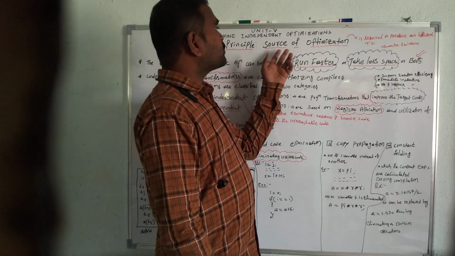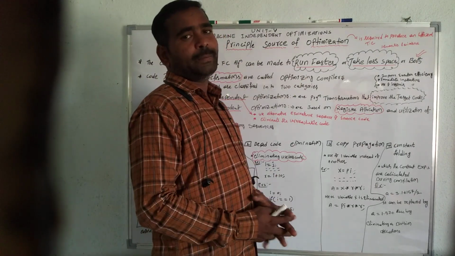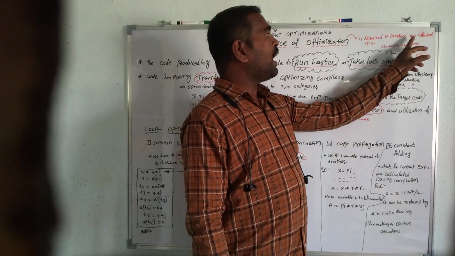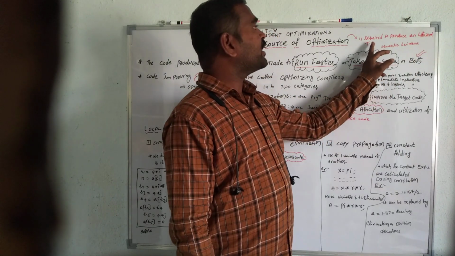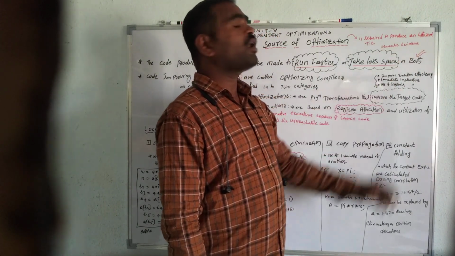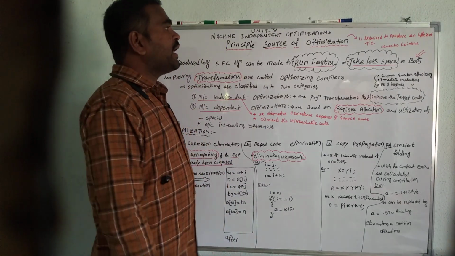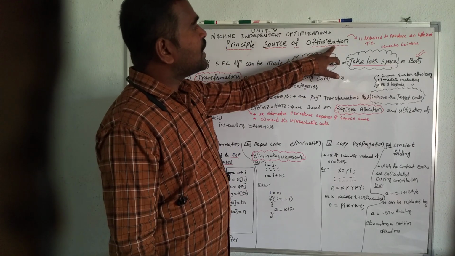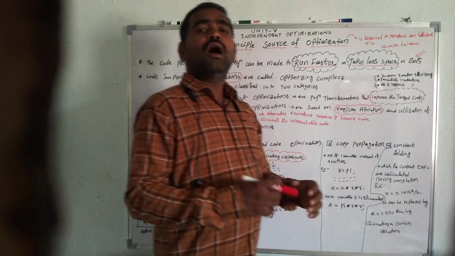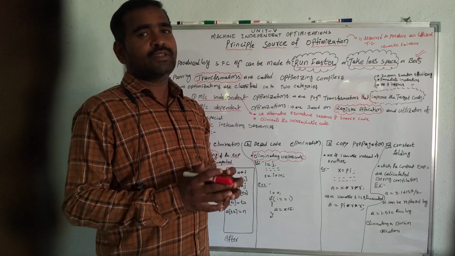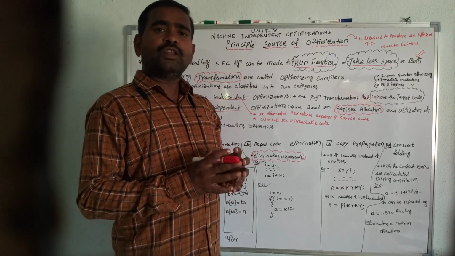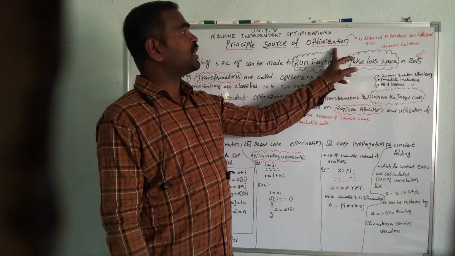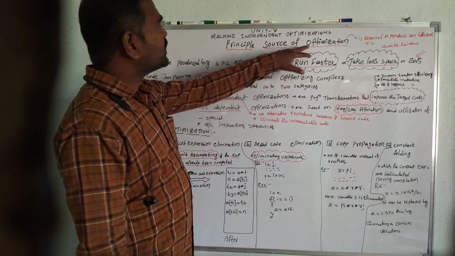So what are the principal sources of optimization? What is meant by optimization? Optimization is required to produce an efficient target code. That is the main aim of optimization. In this optimization, the semantic equivalence of the alternative statements is kept, without changing the source program, without affecting the source program. So that is the optimization.